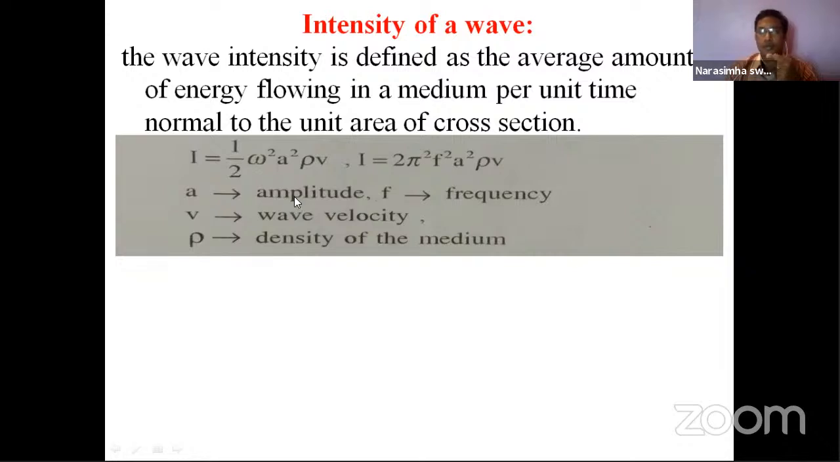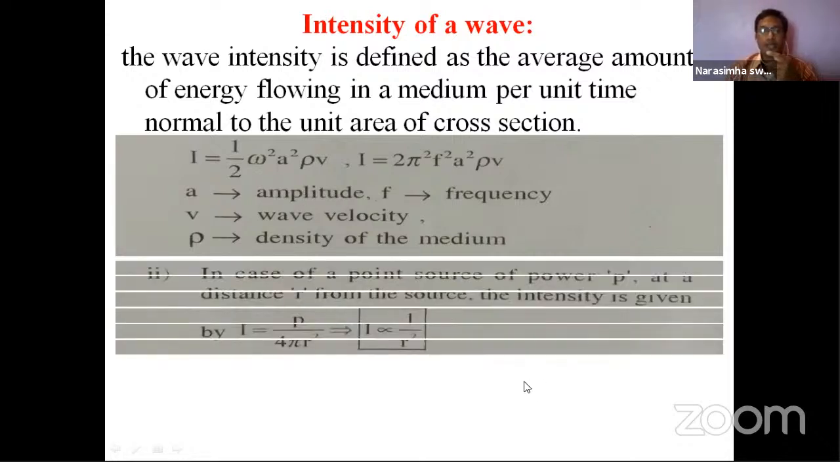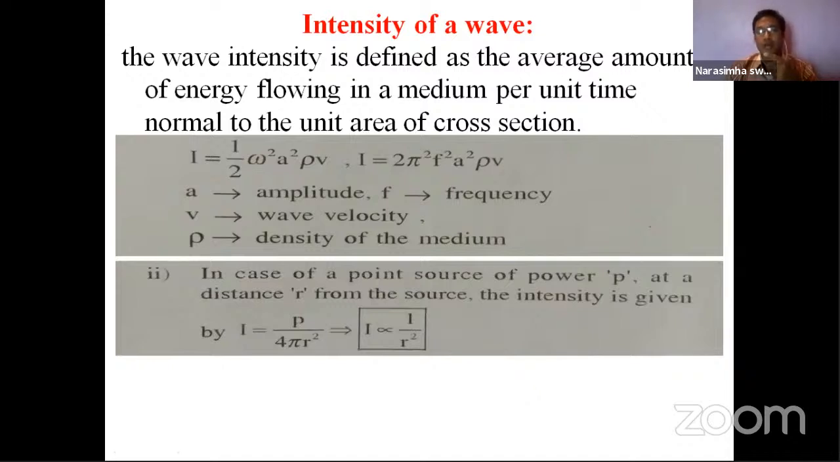So we'll solve one problem on this. One more thing: in case of a point source of power, whenever there is intensity, the power comes in. If there is more power, it is more intense. So in case of a point source of power, at a distance r from the source, the intensity is given by I is equal to P by 4 pi r square. P is the power, and 4 pi is constant, so P by 4 pi is constant, and I depends purely on r, the distance.